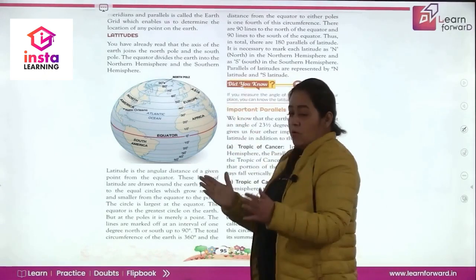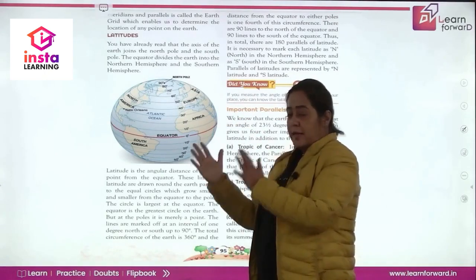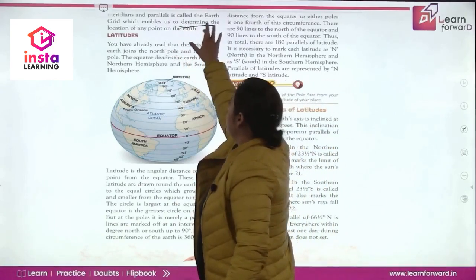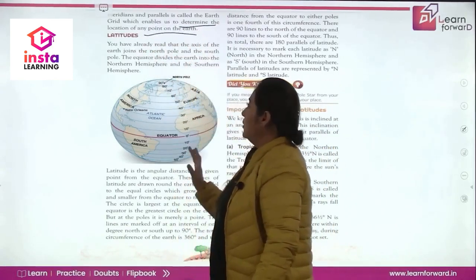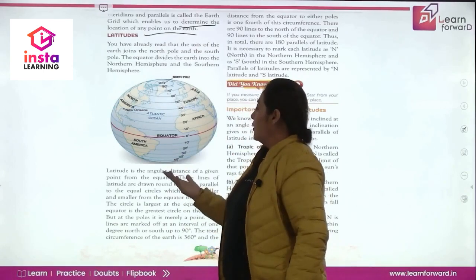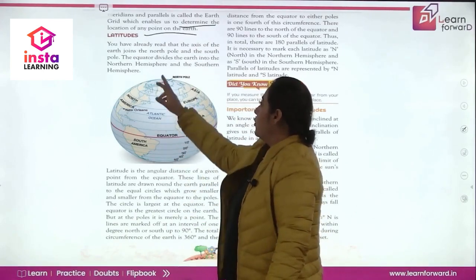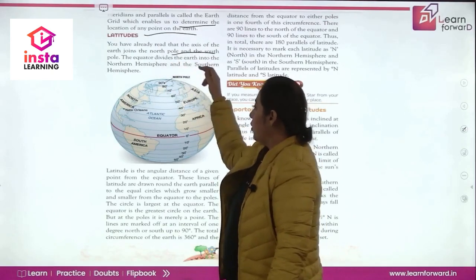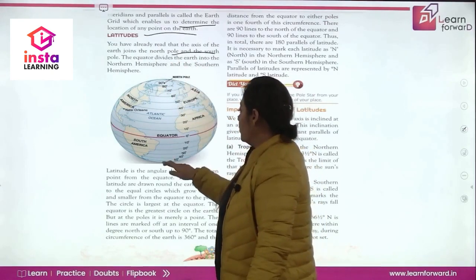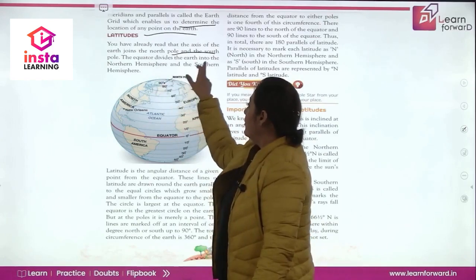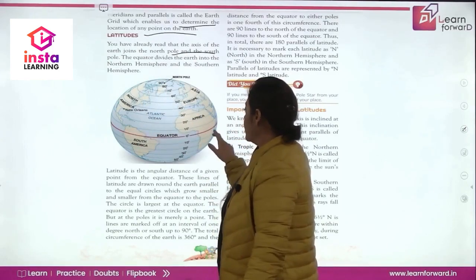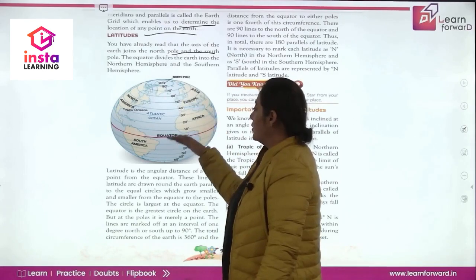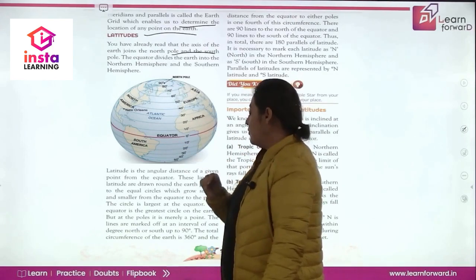So if we know lines of latitude and lines of longitude, it helps us determine the location of any point on the earth, right? Now, what is latitude? Let's study this in detail. You've already read that the axis of the earth joins the north pole and the south pole, और axis जो है वो north pole को south pole के साथ जोड़ता है. Equator divides the earth. जैसे ये equator है, you can see this, can you? Okay, yeah, this divides the earth into two hemispheres, the northern hemisphere and the southern hemisphere.